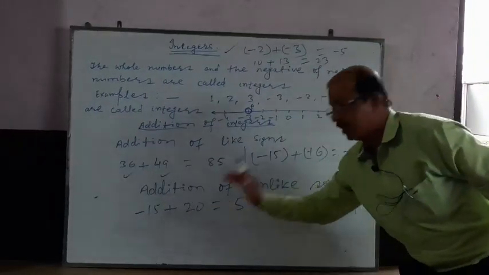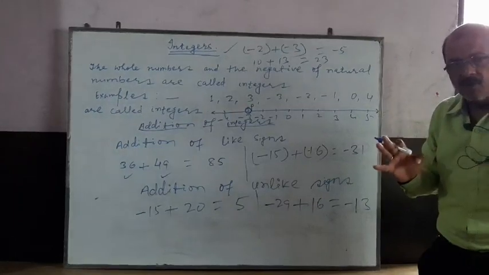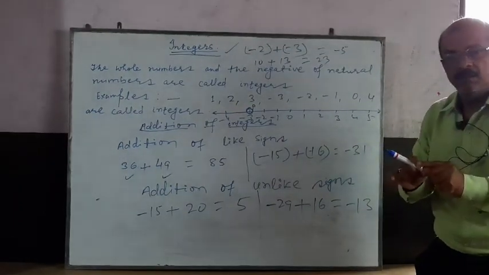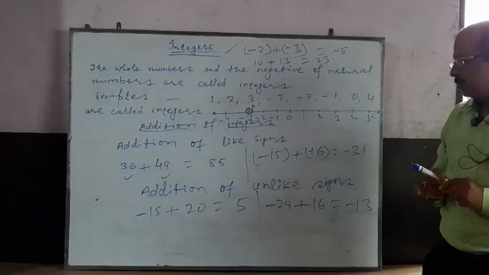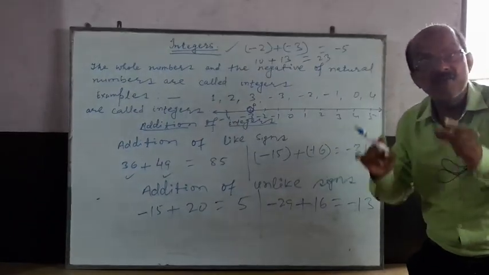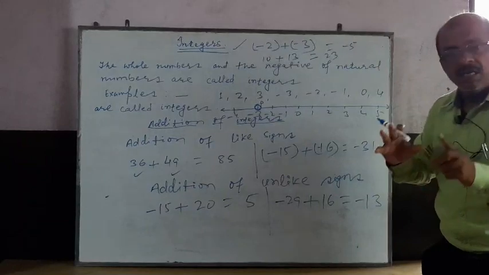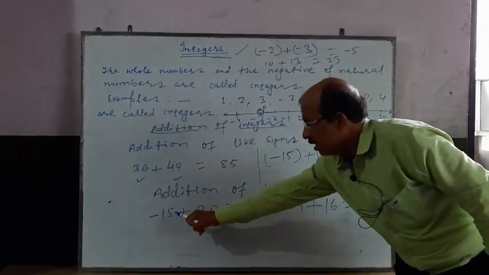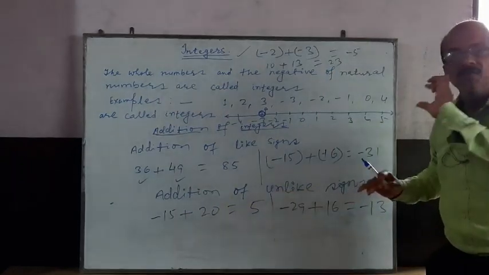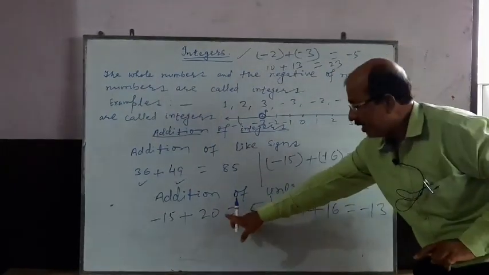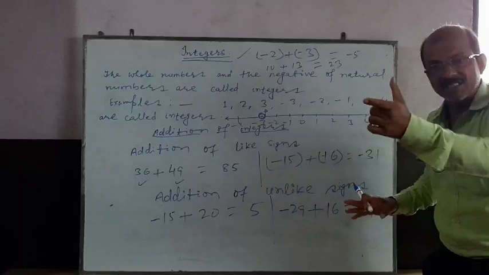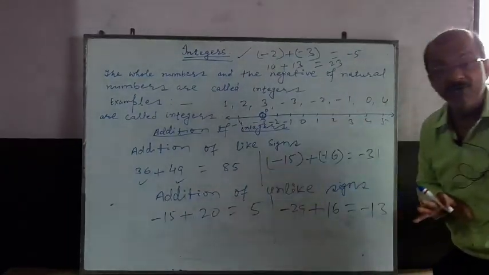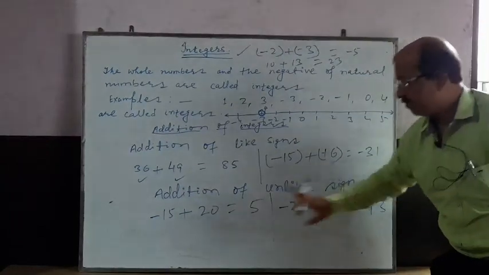Minus 15 plus 20. Don't be afraid of it. You have to subtract the smaller integer from the greater one regardless of sign. It means minus 15, remove the minus sign; 20, remove the plus sign. And you have to subtract 15 from 20. What will you get? 5.